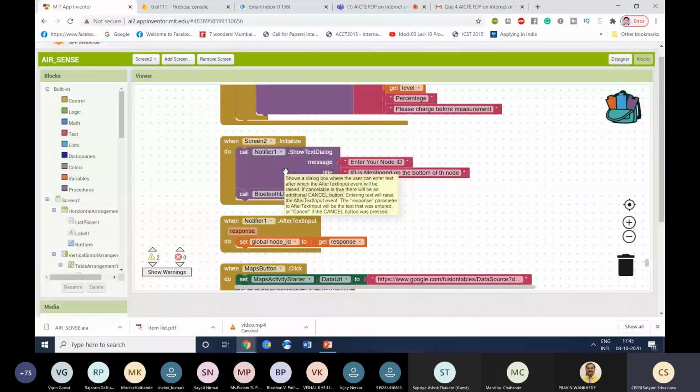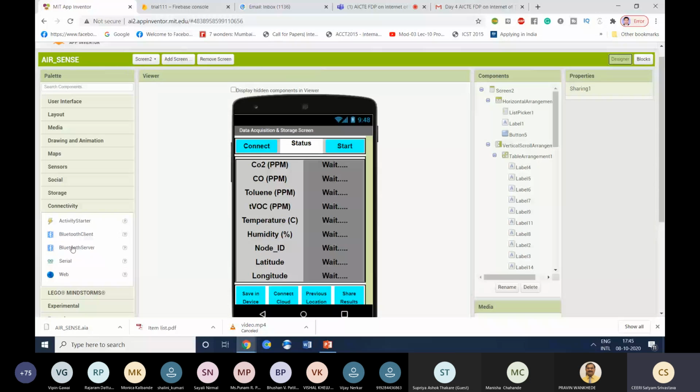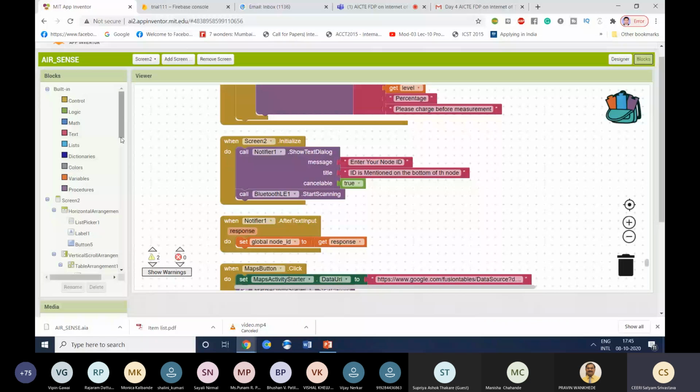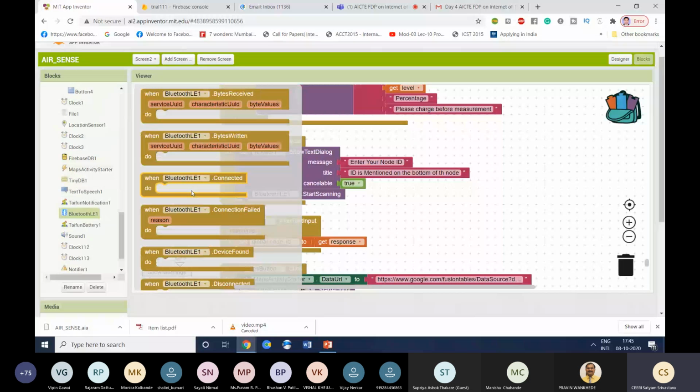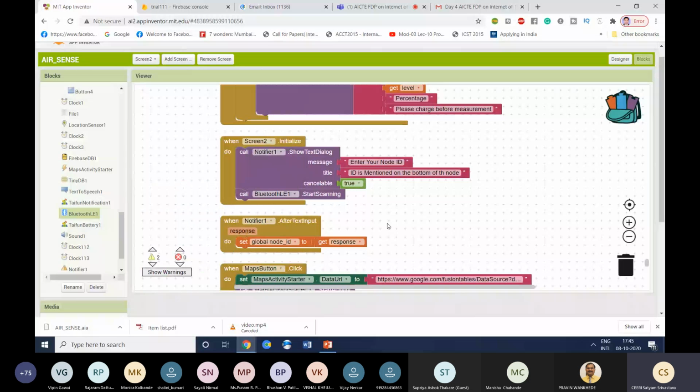After that, it will call Bluetooth client 1 and start scanning. Here Bluetooth BLE1, we have already added to our screen, that's why it is showing here. From here you can click on this and see different Bluetooth functions, to receive a string, to receive an integer, to connect the Bluetooth, these kinds of things. This I have also taken from there.